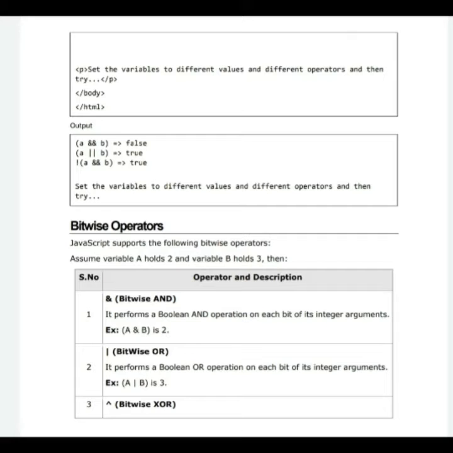Bitwise complement operator is used to reverse bits of an expression. Bitwise AND performs a Boolean AND operation on each bit of each integer argument. Bitwise OR performs a Boolean OR operation on each bit of its integer argument.